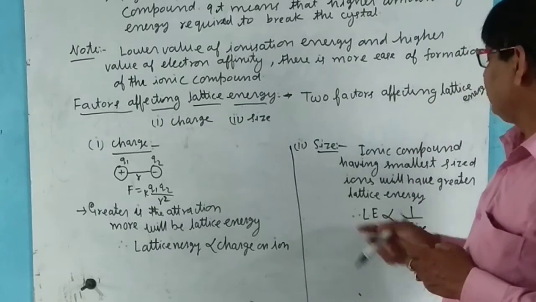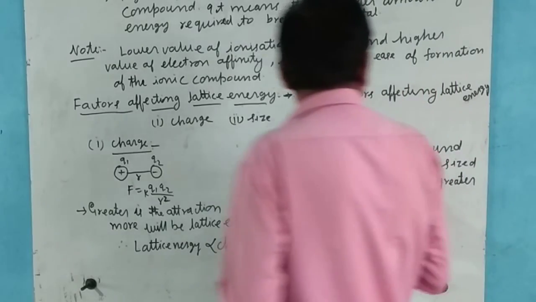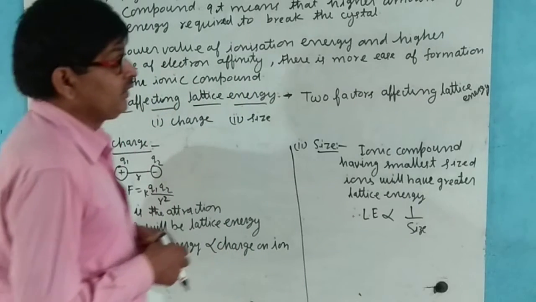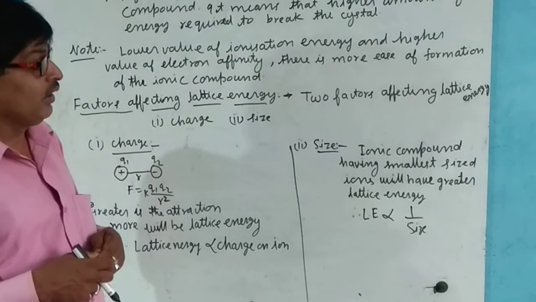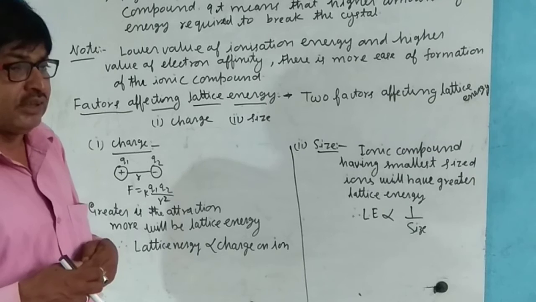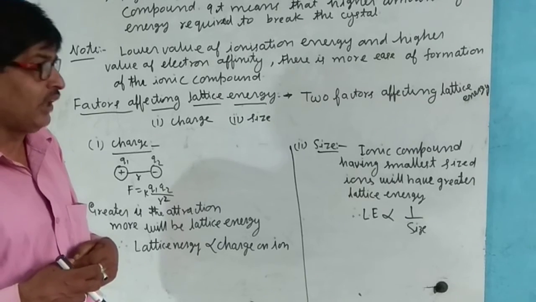And second, जो है साइज है, ionic compounds having less size ions will have greater lattice energy. It means that it also depends on the size.